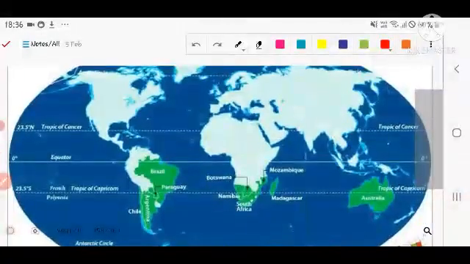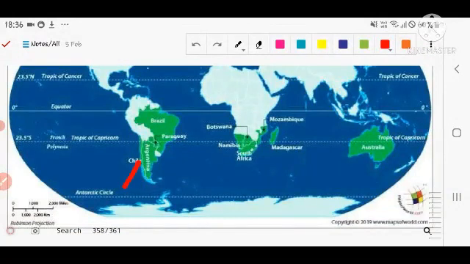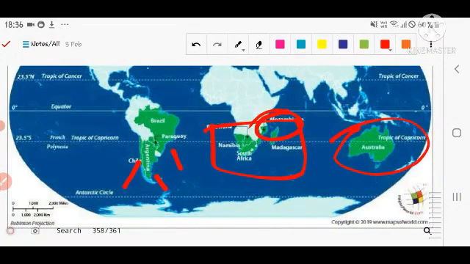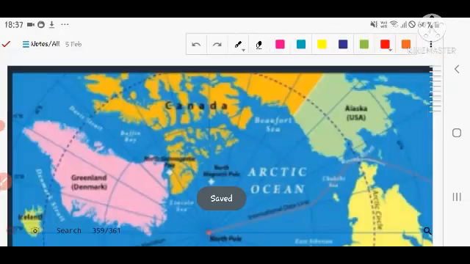Next are the countries that pass through the Tropic of Capricorn. For example, Chile, Argentina, Paraguay, Namibia, South Africa, Madagascar, and Botswana also. Mozambique also. These are the countries in the Africa region, Australia completely, and in South America, Chile, Argentina, Paraguay, Brazil. So 4 countries in South America are on the Tropic of Capricorn.